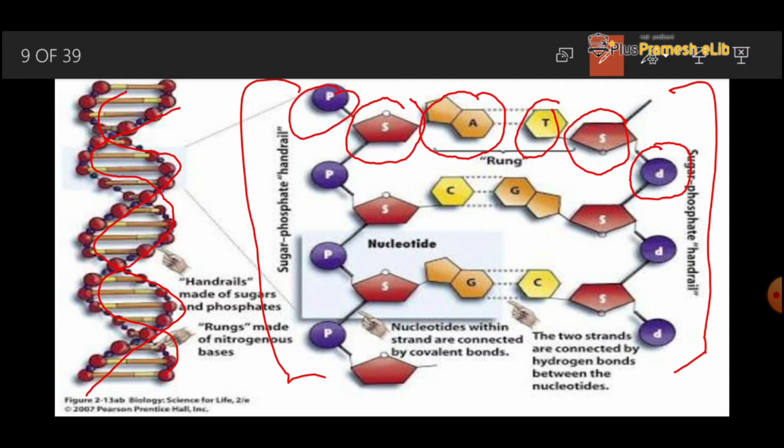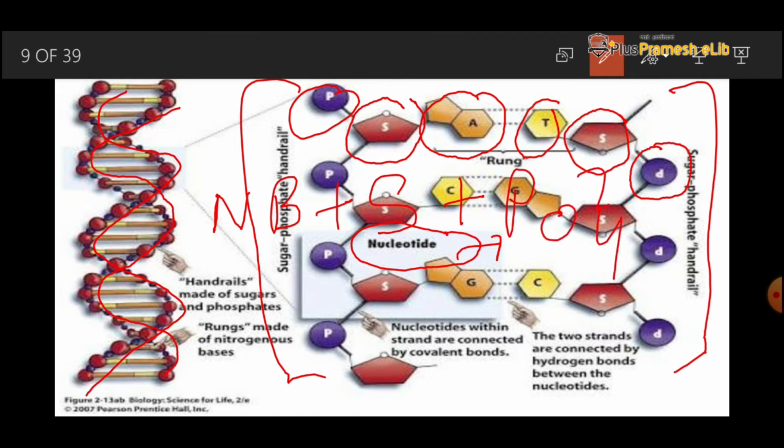So we can say that the DNA is made up of nucleotides. What do I mean by that? The DNA has nitrogenous base plus sugar plus phosphoric acid. These all together form a nucleotide.